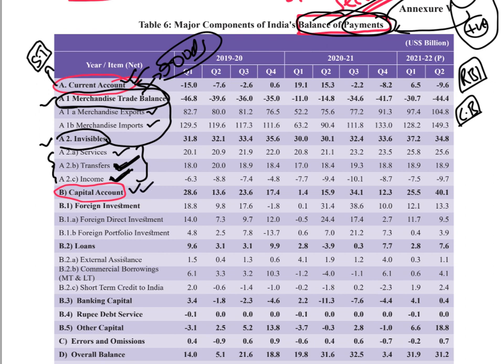Capital account will have all long-term transactions. For example, all foreign investments. When a foreign company comes to India and invests and sets up business, that comes under capital account, because whenever someone is setting up a business, they are coming with a long-term intention. It's a long-term transaction. It's not that they set up business today and close tomorrow, right? It remains here. So that kind of investments are long-term.